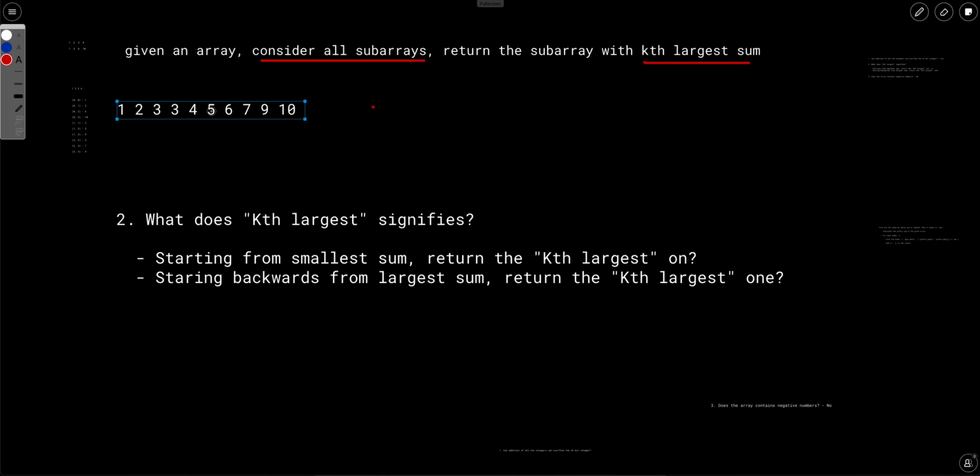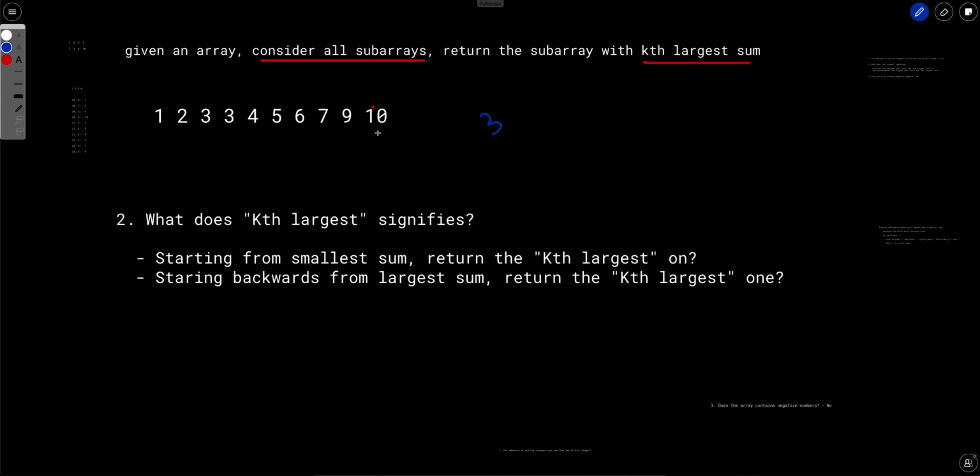If our array looks something like 1, 2, 3, 4, 5, 6, 7, 9, 10, and we have to find the third largest, it can be this or it can be this, depending on where we start from.